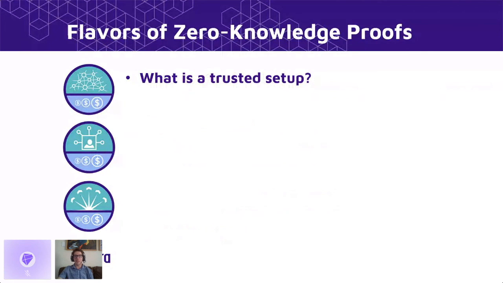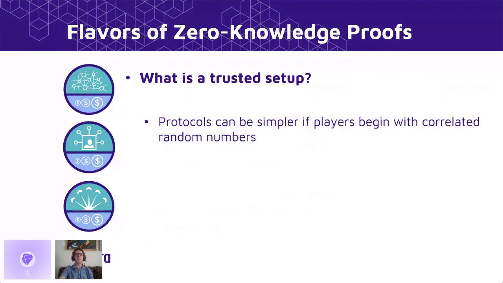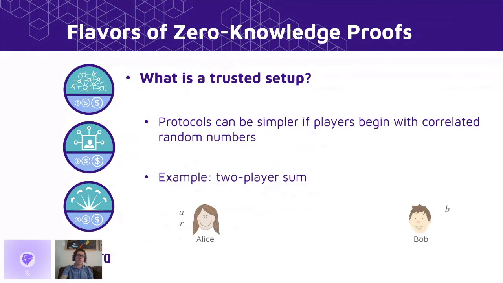So what is a trusted setup? The basic idea is that a lot of protocols which solve some problem can be simpler if the players in the protocol begin with some kind of correlated random numbers. One example of this would be if two players wish to compute a sum. Here Alice holds the number A, Bob holds the number B, and they want to compute the sum of the two numbers.